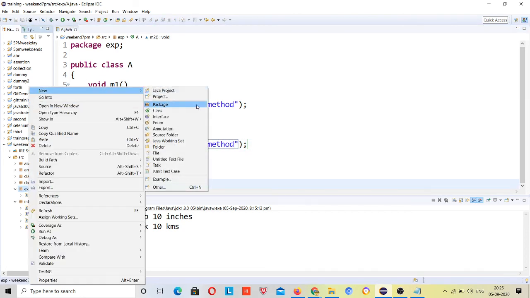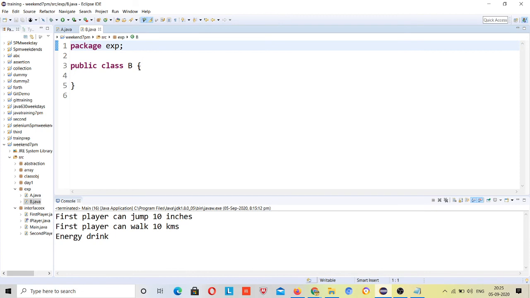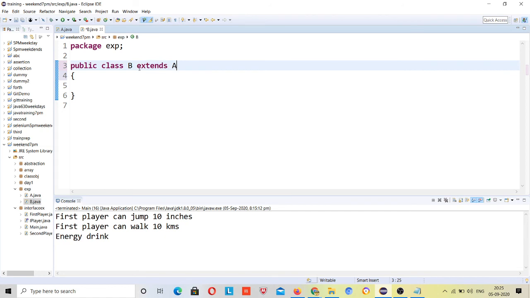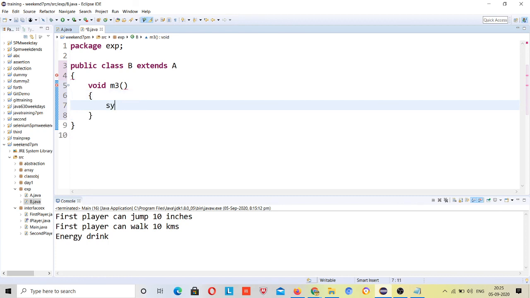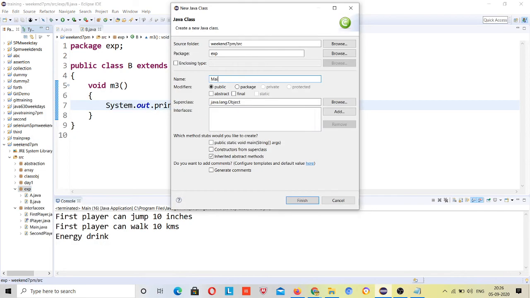There is a class B that extends A. Class B has its own method, void m3, m3 in class B. And I will create a main.